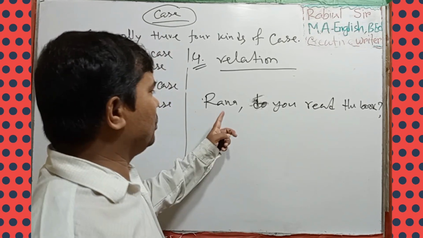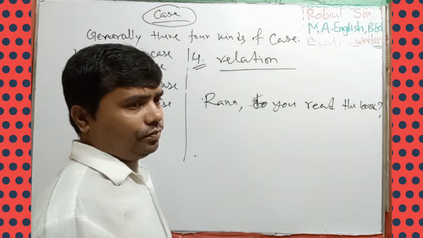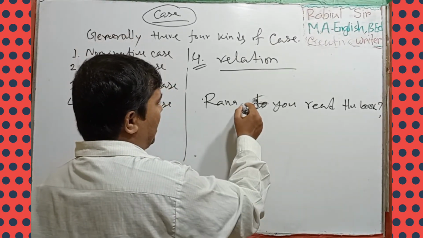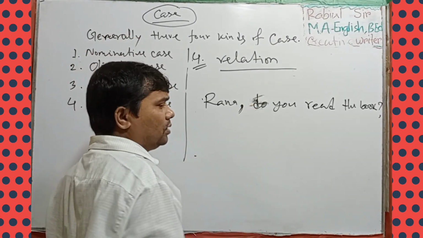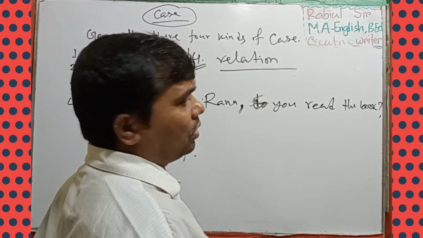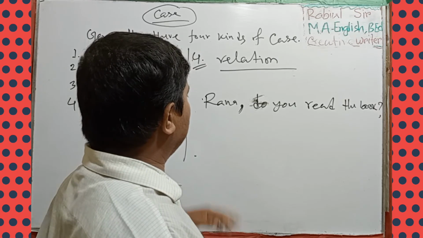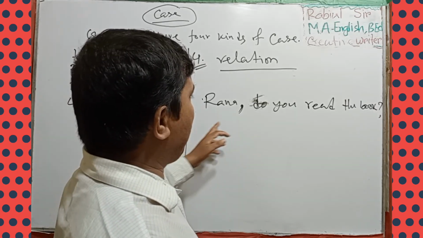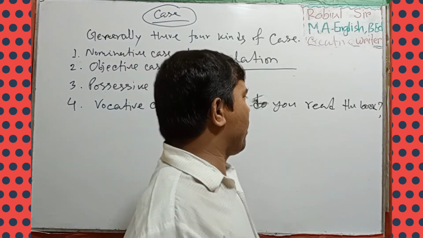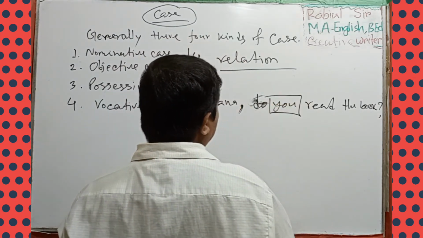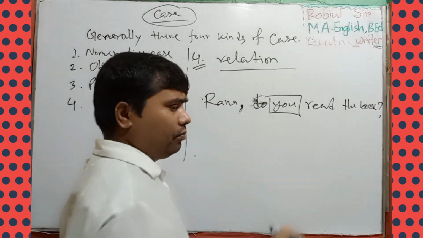Here Rana is not the subject, because Rana is a relation. He calls by naming. Rana, do you read the book? Here the subject is you.